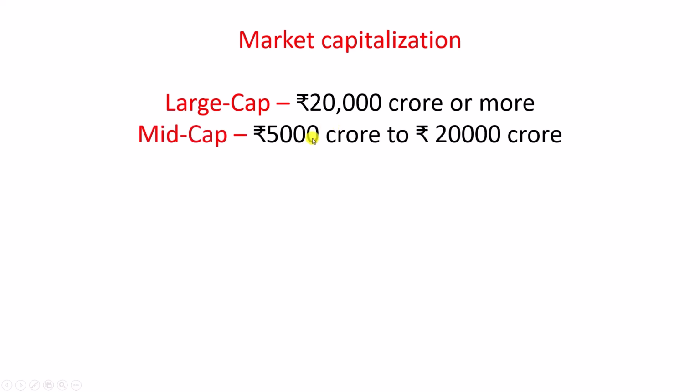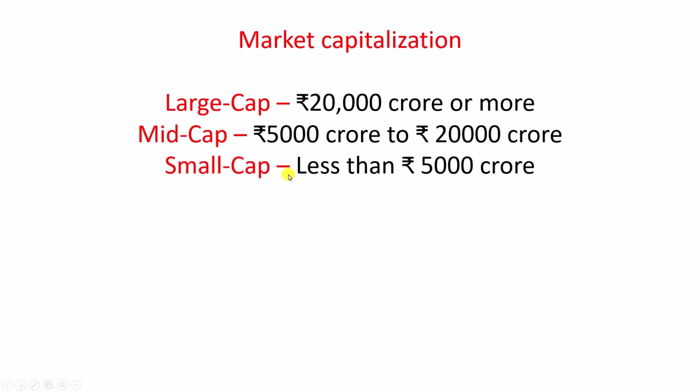Mid cap companies, the companies whose market capitalization falls between 5,000 crores and 20,000 crores. And the last one is small cap companies, all the companies which have less than 5,000 crore market capitalization. So the companies are categorized under these three headings.